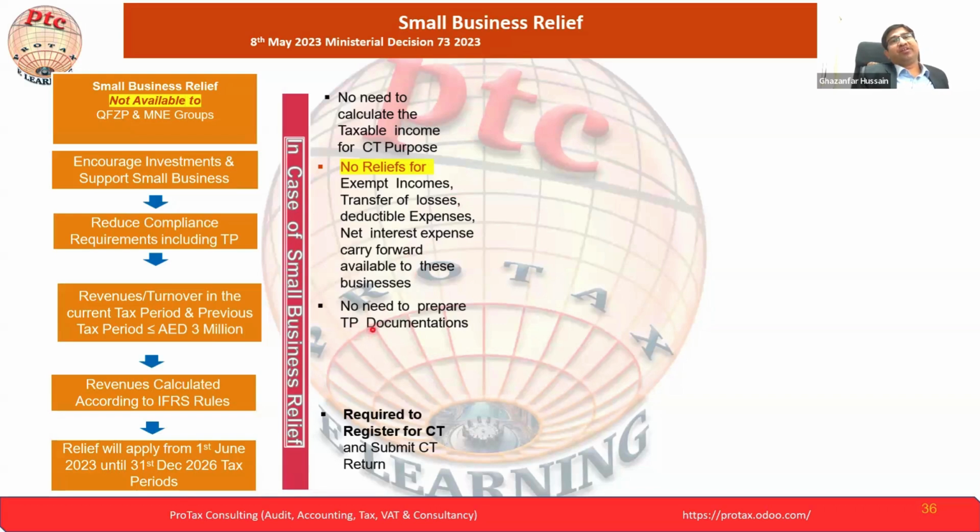Now there is no need to prepare the TP document, transfer pricing. But the important part in terms of the SBR is that we have to register for the corporate tax and submit the corporate tax return, but we will not pay the corporate tax. But for the relief where revenue is less than 1 million, if you are meeting the condition, then you don't have to register for the corporate tax itself.